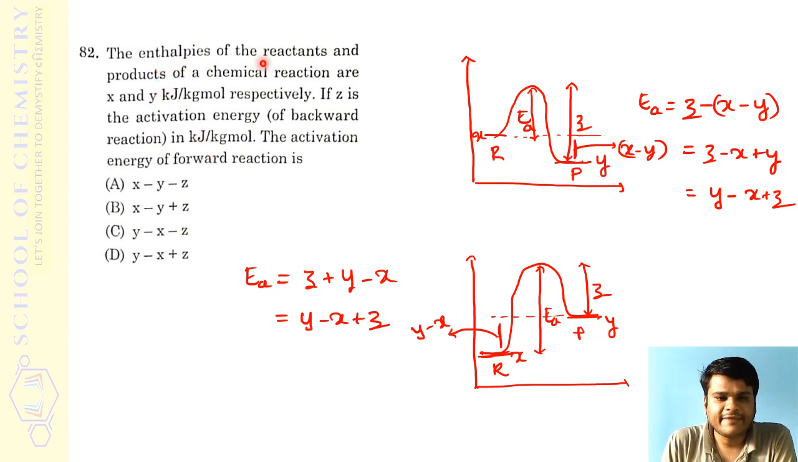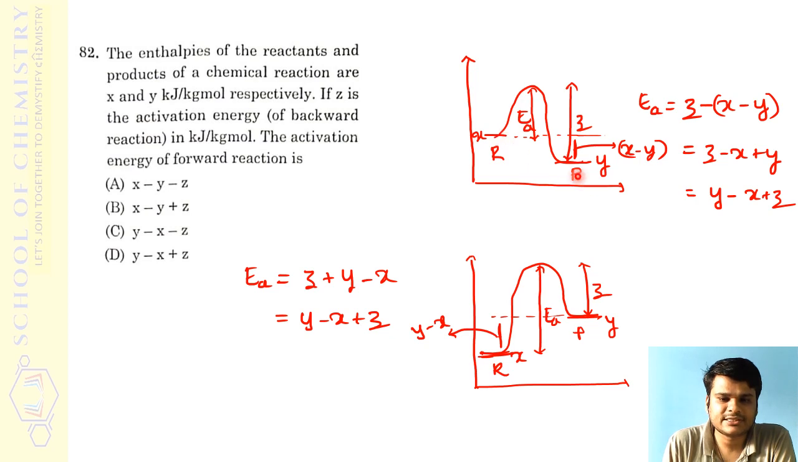What they have given is the enthalpies of reactants and products of a chemical reaction, X and Y, right? One thing: they have not given whether the reaction is exothermic or endothermic. So whether X is greater or Y is greater has to be decided. But even if they have not mentioned it, it doesn't matter. If we assume exothermic or endothermic, the same answer comes. So now assume the reaction is considered to be exothermic.